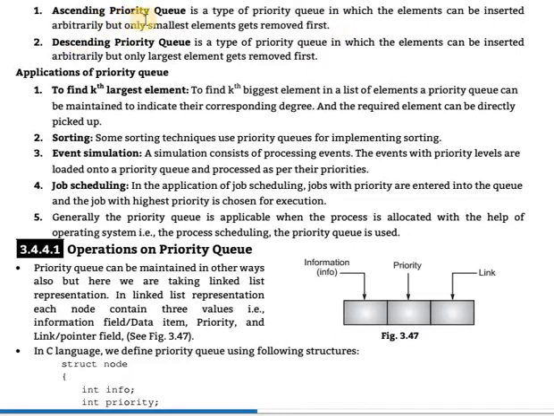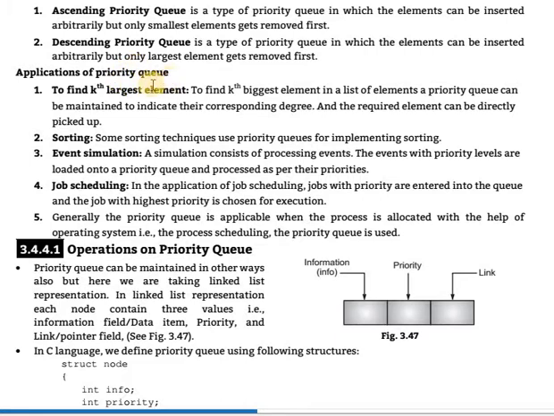In the ascending priority queue, the elements can be inserted arbitrarily, meaning with no sequence or priority, they are added freely. But only the smallest number will be removed first. The descending priority queue is the opposite. It is a type of priority queue in which elements can be inserted arbitrarily, but only the largest element will be removed first.